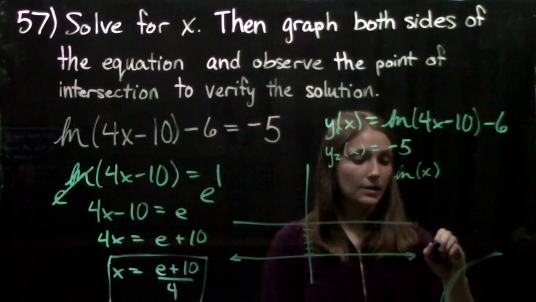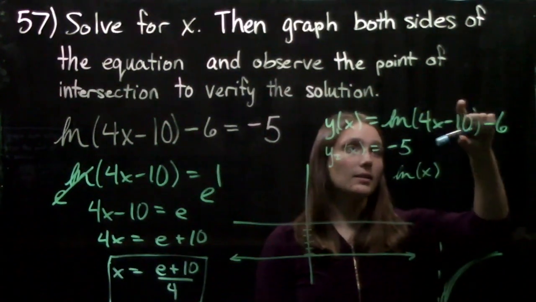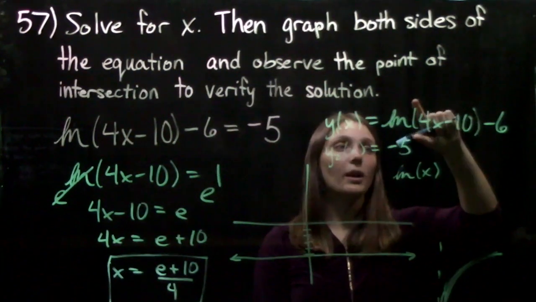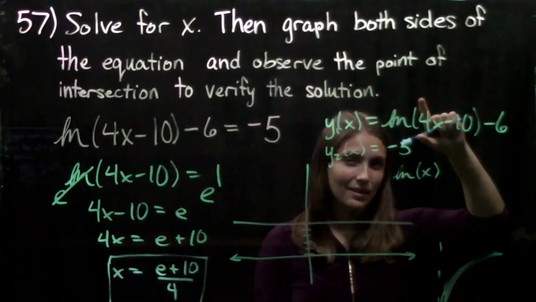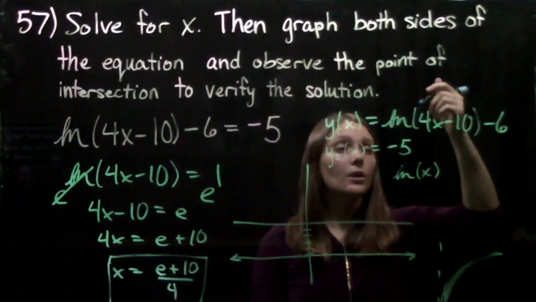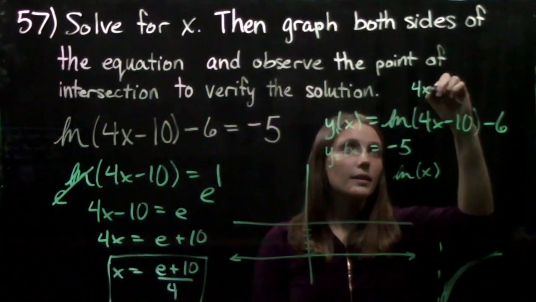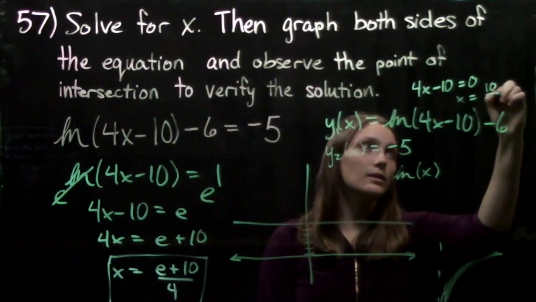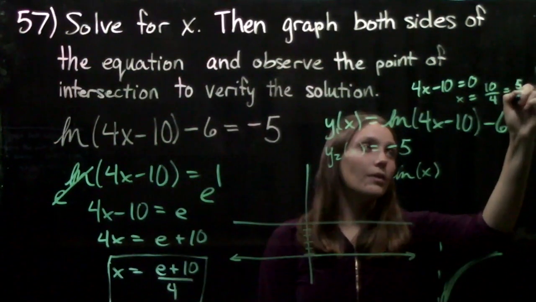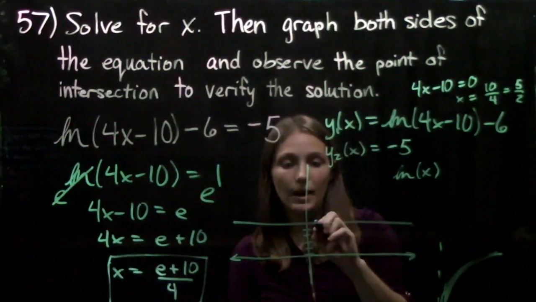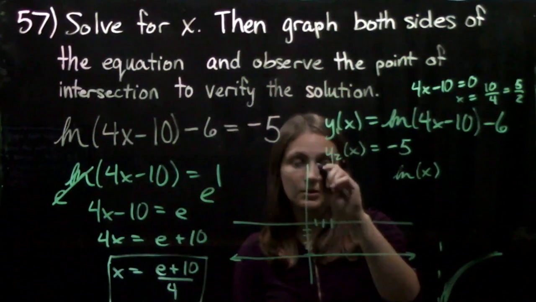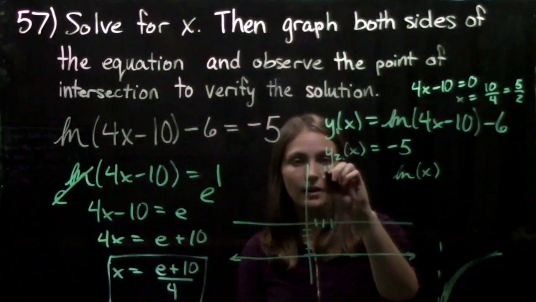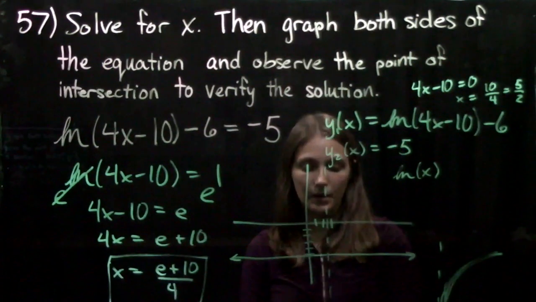And to find the asymptote of where it lies, we're going to set this inside part equal to 1, because we know that the natural log of 1 equals 0. Sorry, we're actually going to set it equal to 0 because we can't take the natural log of a 0. So we have 4x minus 10 equals 0. So we'll get that x equals 10 divided by 4, or 5 halves. So that's where we'll have our vertical asymptote that the natural log is not going to pass. So at 5 halves, we're at 2.5, so we'll have it going like that.